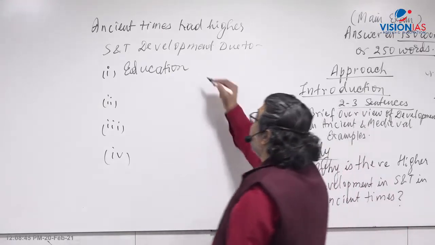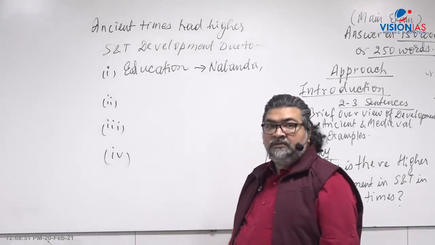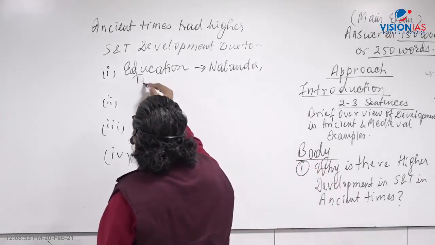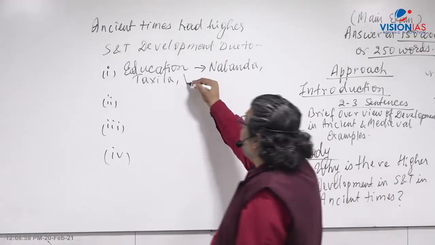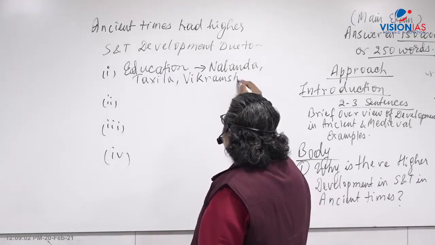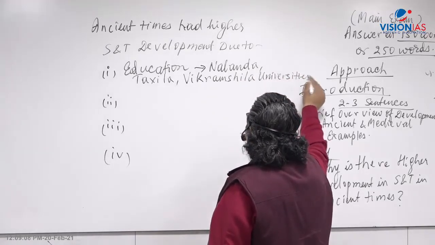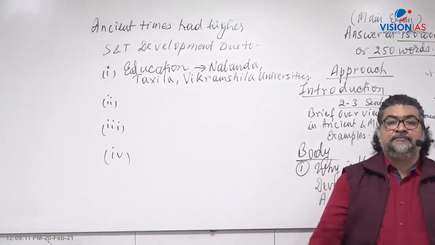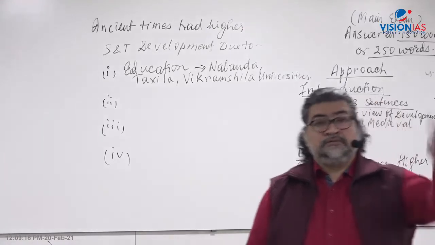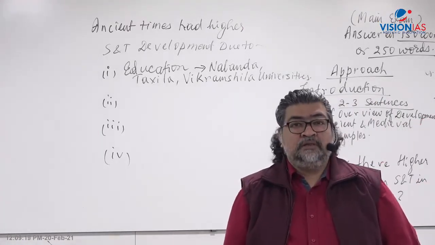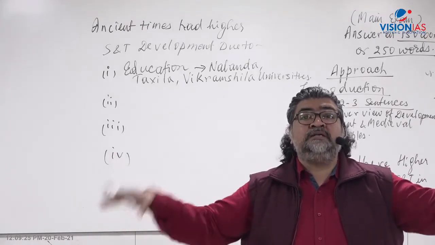And what do we find there? During ancient time there was Nalanda University, right? Then you had another reference here, Takshila. Takshila University now is a part of Pakistan, right? Then comes here Vikramshila. So these universities were there, right? These are the universities of the ancient times. Nalanda University, Bihar, right? Vikramshila, near Bhagalpur in Bihar, right? Takshila now is the part of Pakistan. But there were others also, they were learning centers.